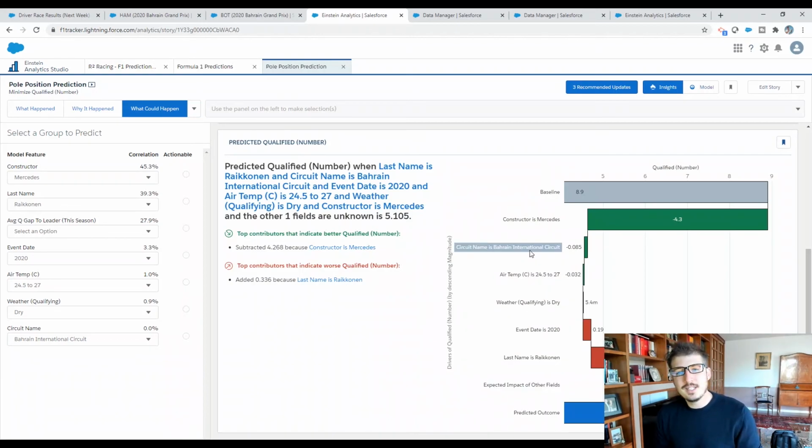So Raikkonen does seem to do well and have a good history in Bahrain. So it says that it will make a difference. Without a doubt, you can see that the car will make a fantastic amount of difference here. So you can see how artificial intelligence starts taking all of these learnings and being able to apply it to the models. So here's a glimpse of how we are putting all of this together.